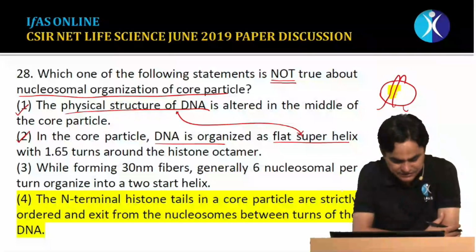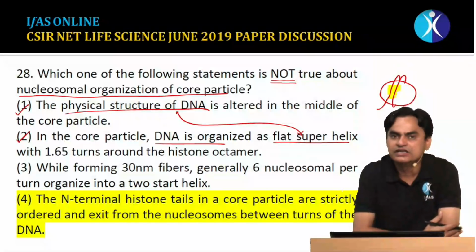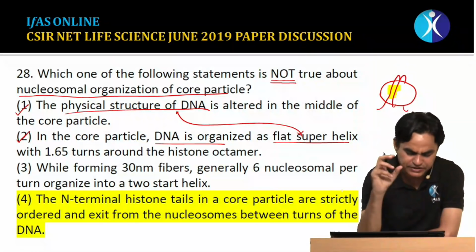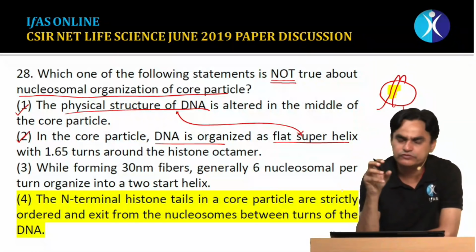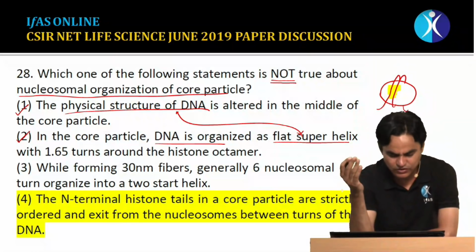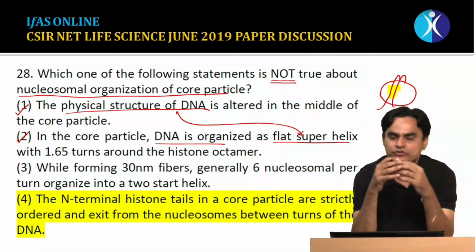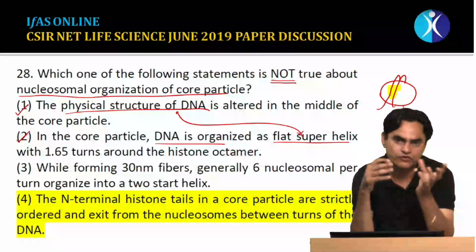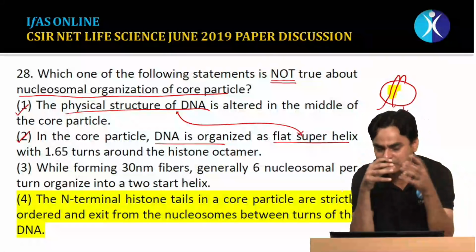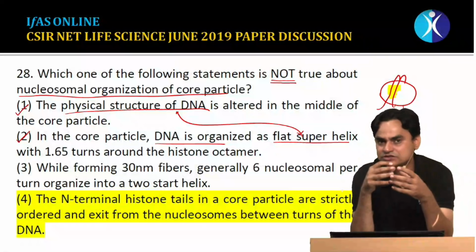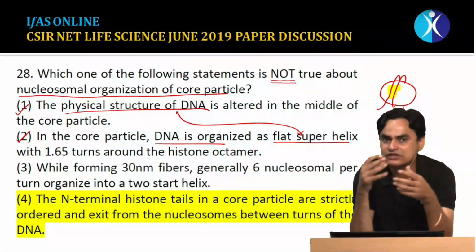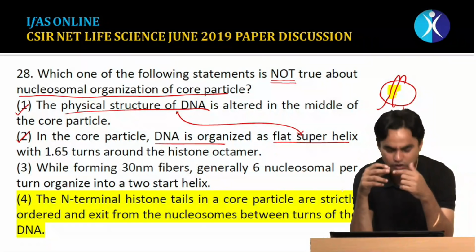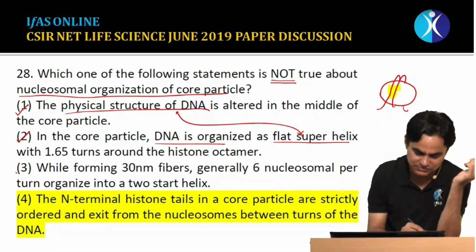The next statement says that while forming a 30 nm fiber, generally 6 nucleosomes per turn organize into a 2-start helix. Yes, that we know. For the 30 nm fiber, the earlier hypothesis was the solenoid hypothesis, according to which there is formation of a 1-start helix. But the presently accepted hypothesis is the zigzag model for the 30 nm fiber, and according to this, these 6 nucleosomes organize in a 2-start helix. So this statement is also true.